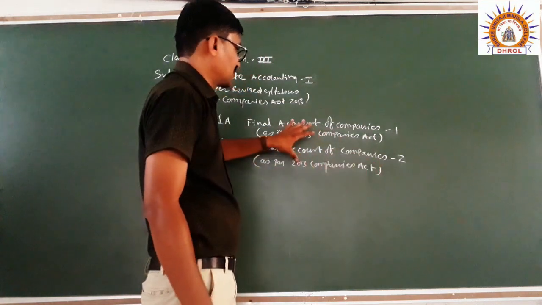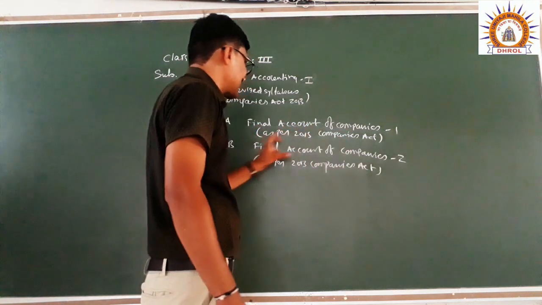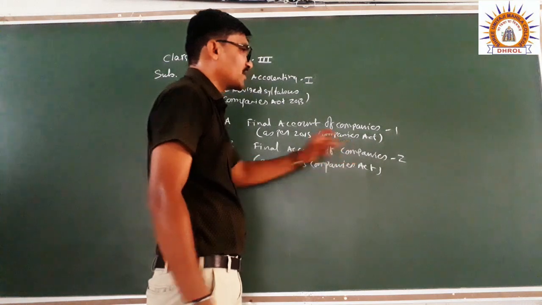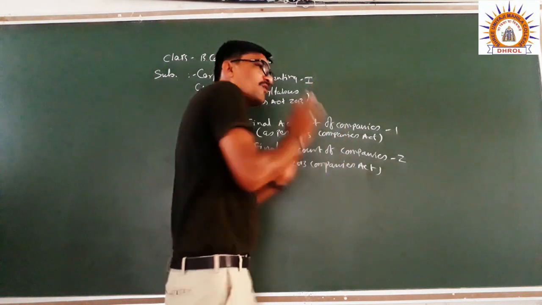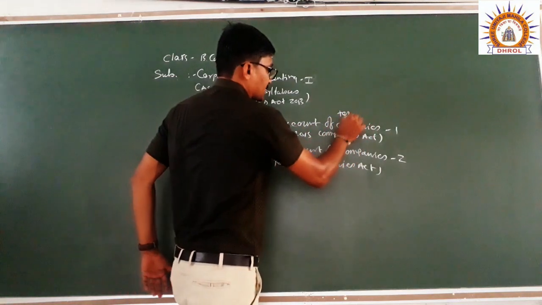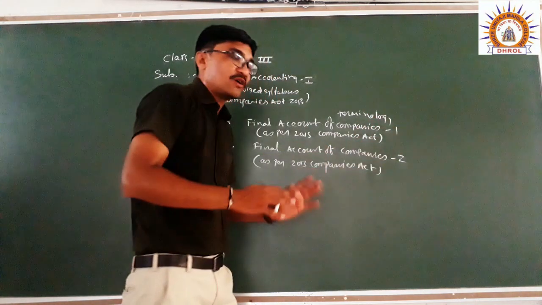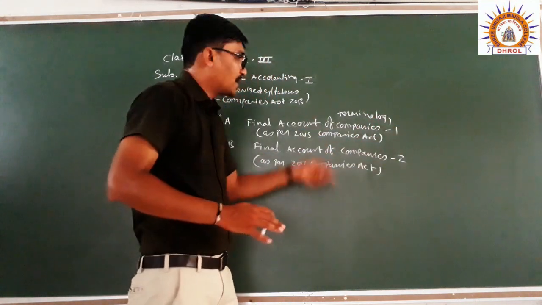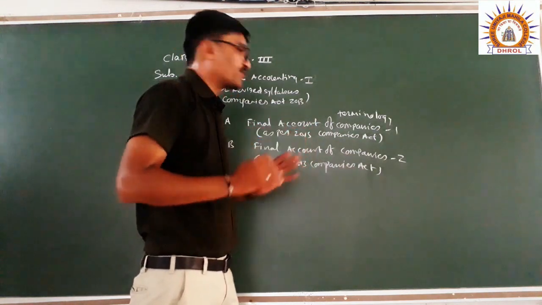So what is its object or task? Final accounts of companies 1 as per the 2013 Act includes only terminology, the terminology of the profit and loss statement and the balance sheet prepared at the end of the year.